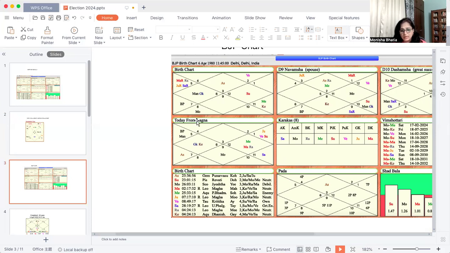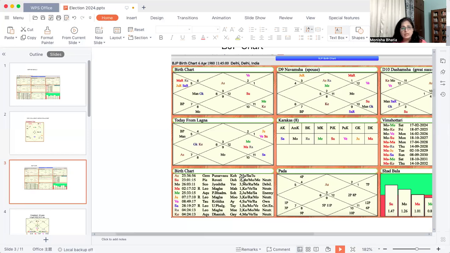And Moon, the Mahadasha Lord, is also debilitated, afflicted by Mars and sitting in the 6th house, not in good shape. Both the Mahadasha Lord and the Antardasha Lord are not in good shape, and they are making a quadrant connection, a Kendra connection, to each other. In the D9 chart also, they are making a connection.